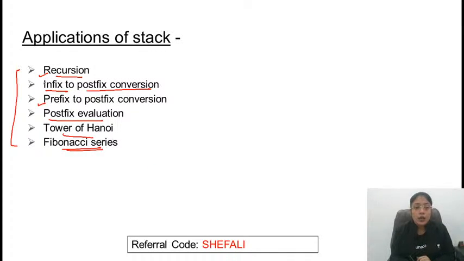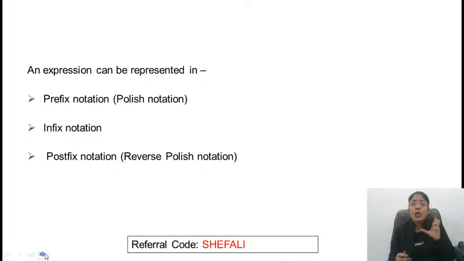Okay. So today we will be starting with Infix to Postfix conversion. Now what is this Infix or Postfix? Whenever you are writing any expression, that can be represented in prefix notation, infix notation or postfix notation. Many times in the exam, they don't give you infix, prefix or postfix. They'll say polish notation. Polish is what? That is prefix notation. Prefix notation is known as polish notation, and reverse polish notation is nothing but postfix notation.